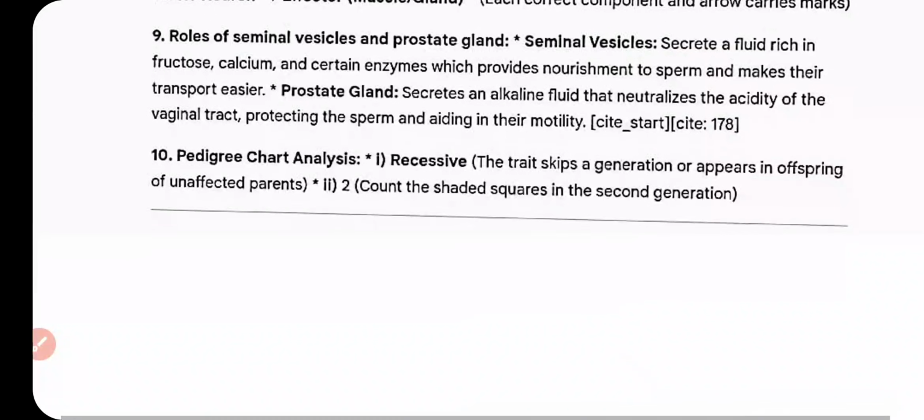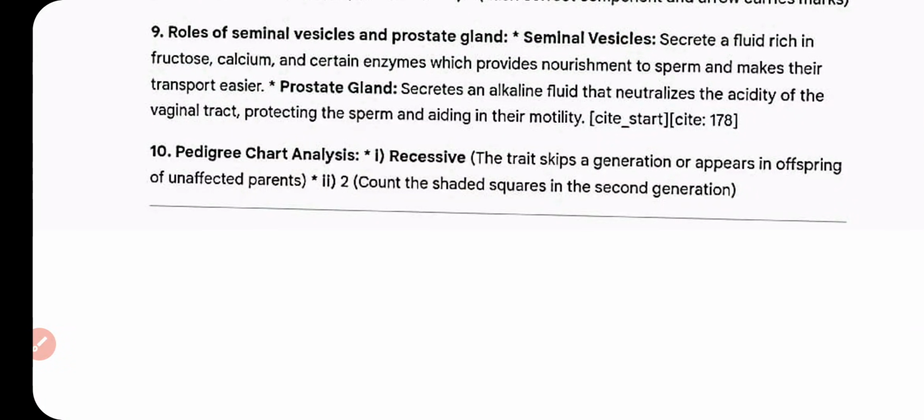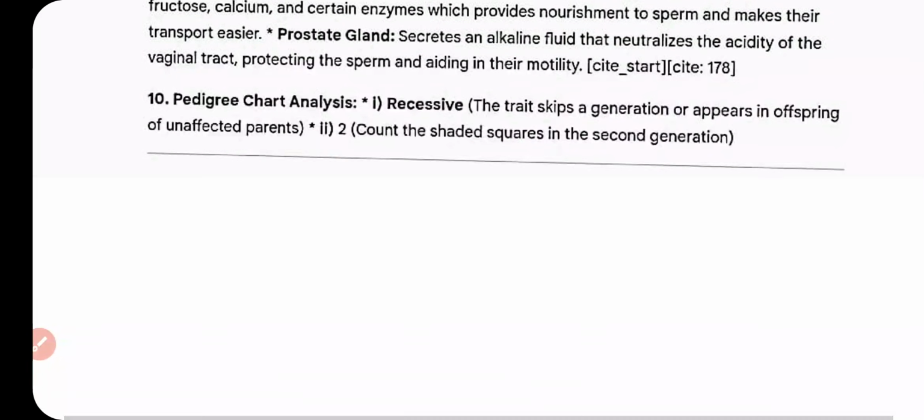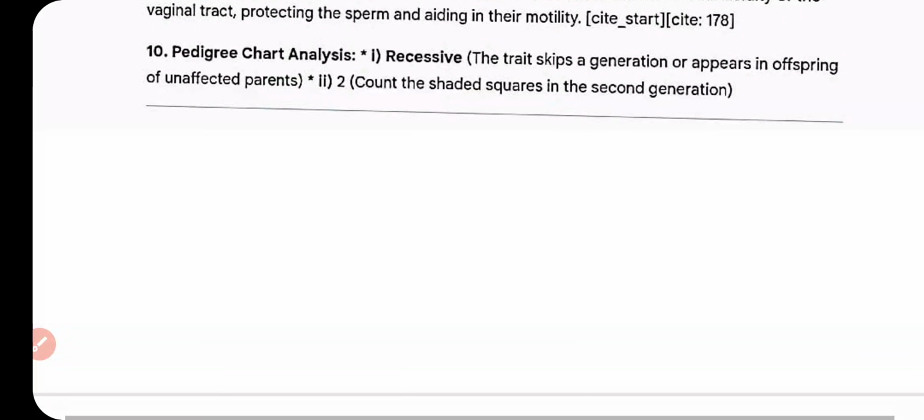Question number 9, role of the seminal vesicles and prostate gland. Seminal vesicles secrete a fluid rich in fructose, calcium, and certain enzymes, which provide nourishment to sperm and make their transport easier. Prostate gland secretes an alkaline fluid that neutralizes the acidity of the vaginal tract, protecting the sperm and aiding in motility.